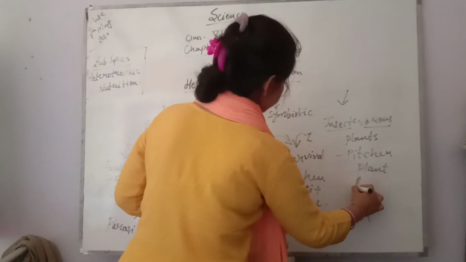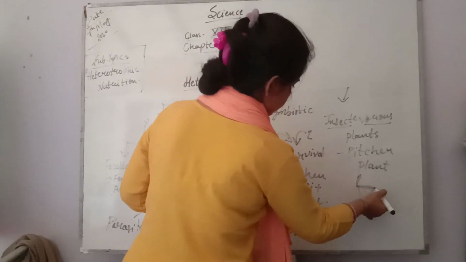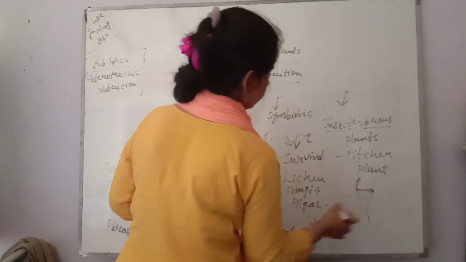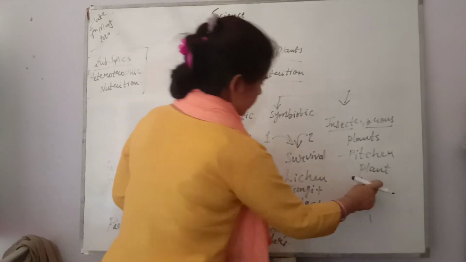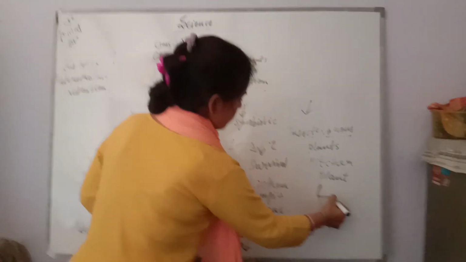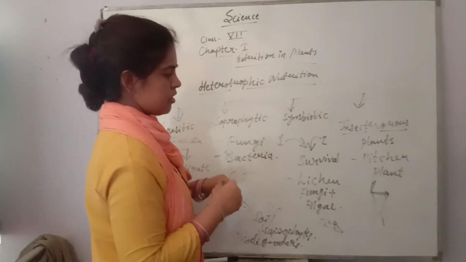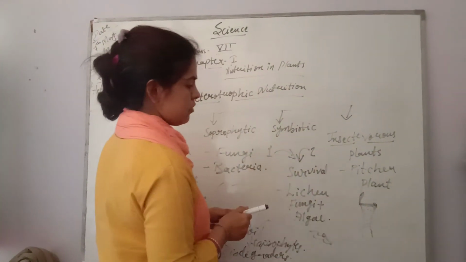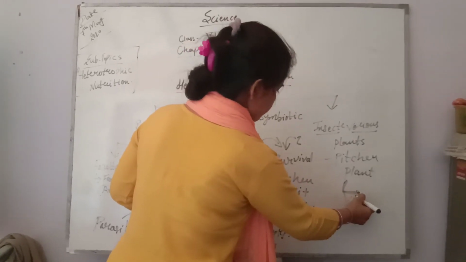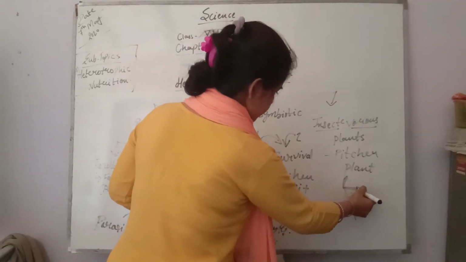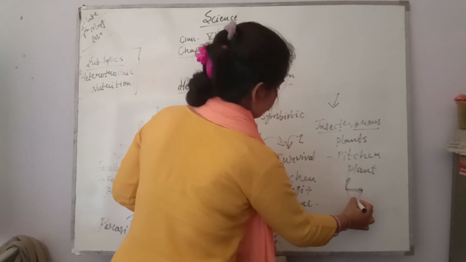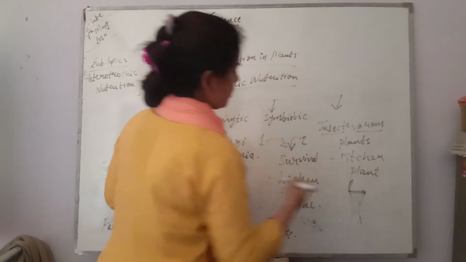When insects get attracted, what does the plant actually do? The plant is really smart. It is capturing the insect. When the insect comes and sits on the upper side of the pitcher, because of the smell of the juice, then because of this slimy layer, it gets inside the juice, and now the plant is closing the pitcher.